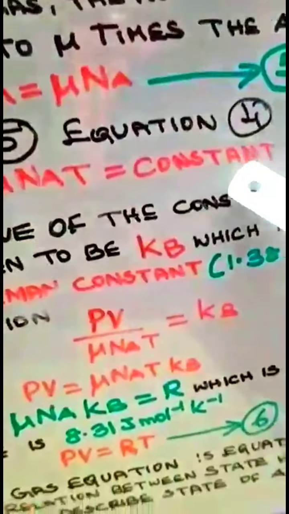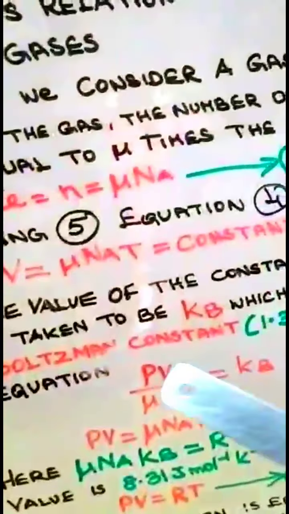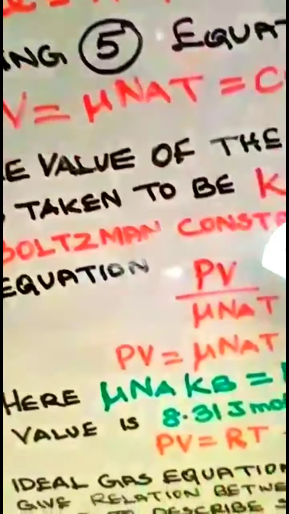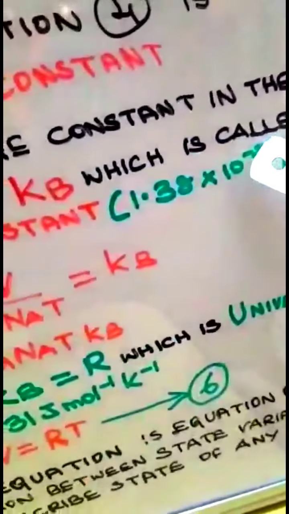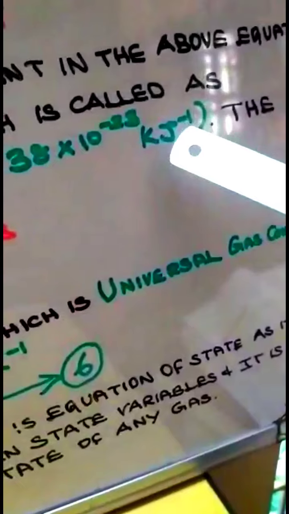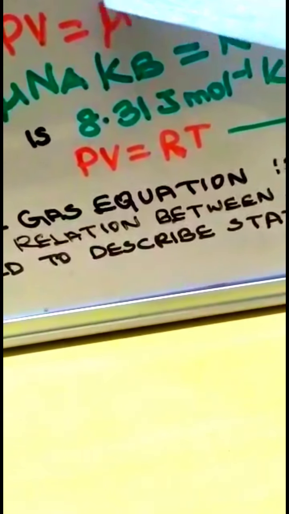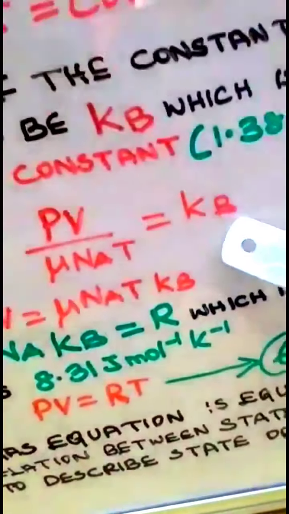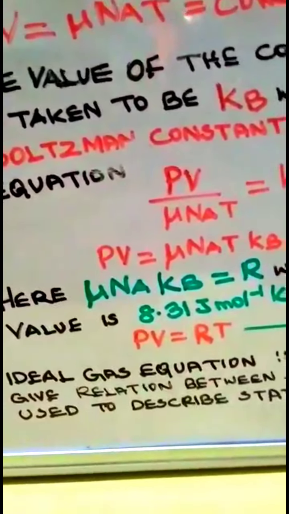Here, the value of constant in the above equation is taken to be Kb, which is called the Boltzmann constant, and the value of Boltzmann constant is 1.38 into 10 to the power of minus 23 joule per kelvin. So, the equation is again written as PV by mu NA T is equal to Kb, where Kb is the Boltzmann constant.